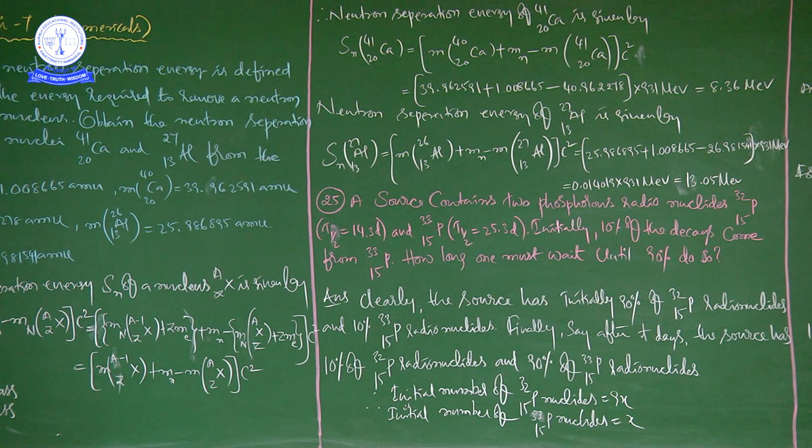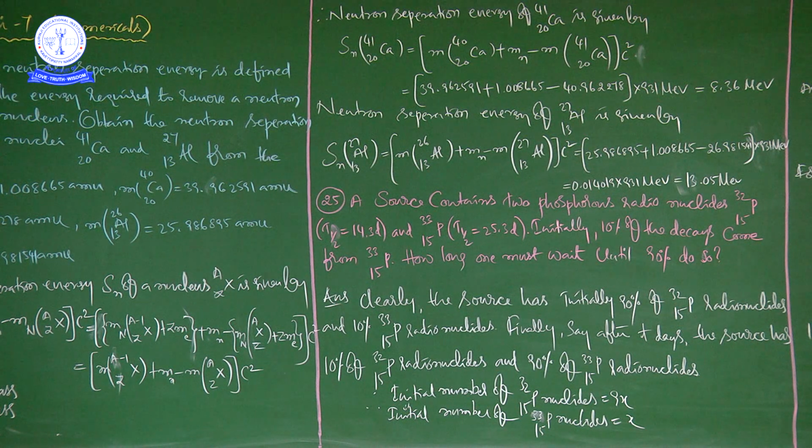Okay, this is the problem. Now see the answer. Clearly, the source has initially 90% of phosphorus-32 radionuclides and 10% of phosphorus-33 radionuclides. It is very clear.